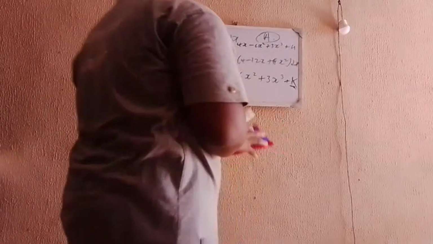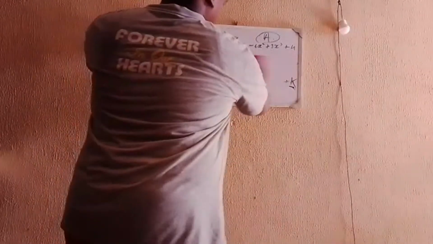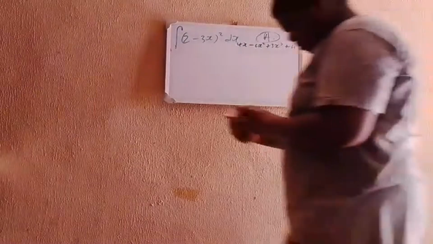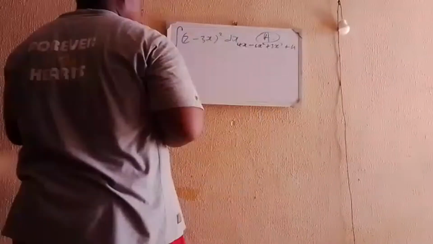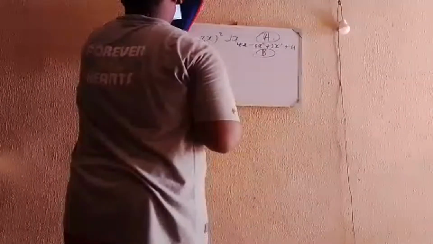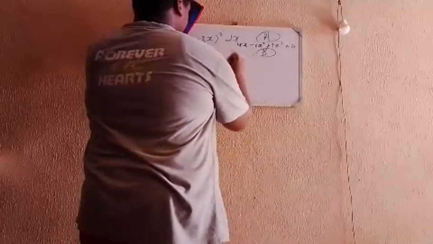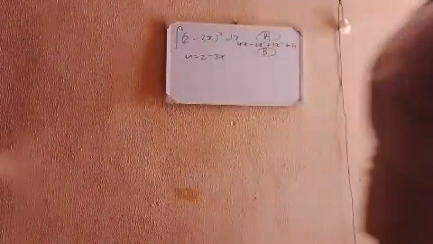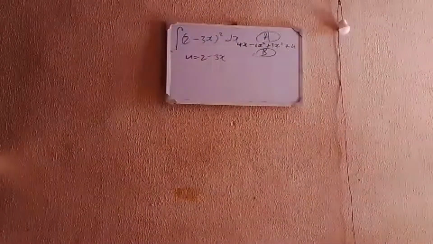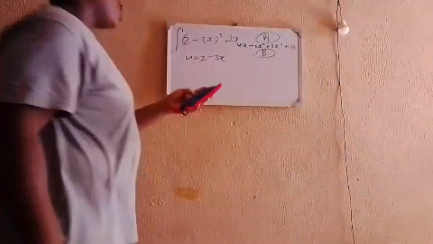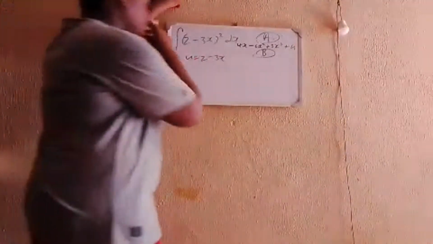The second thing that we are asked to find is they say we should use another method entirely and check what solution it will give us. The second method they say we should use is substitution. Part B. They said integrate using the method of substitution with u equal to 2 minus 3x. They already give us the value of u that we should use, and that was actually the correct value of u you should use. There are some choices of u that make your work harder, and there are some that will make your work easier. And this will make your work easier. You have u is equal to 2 minus 3x.